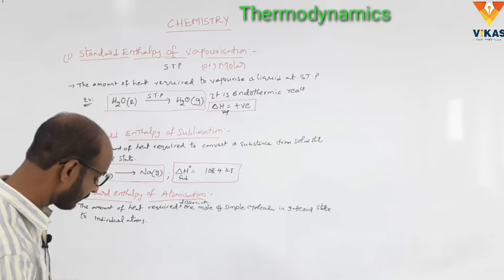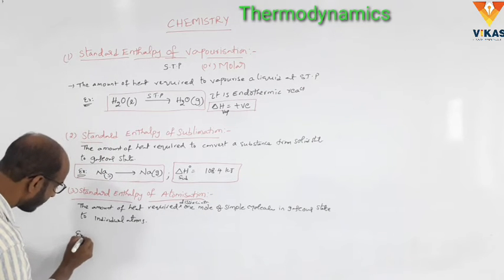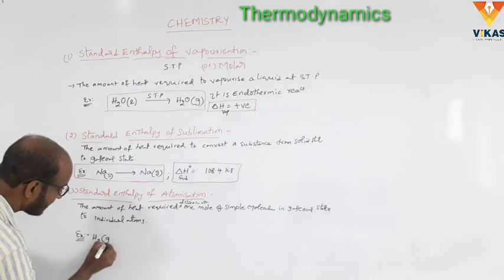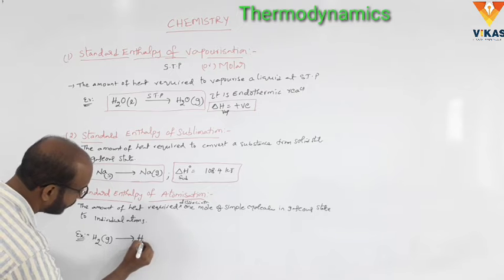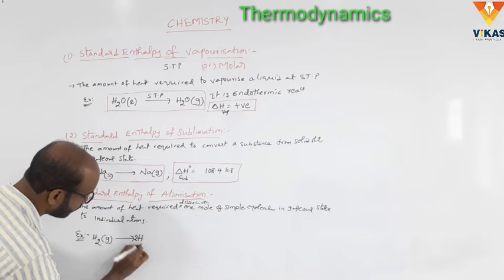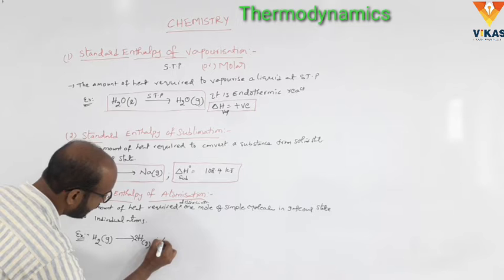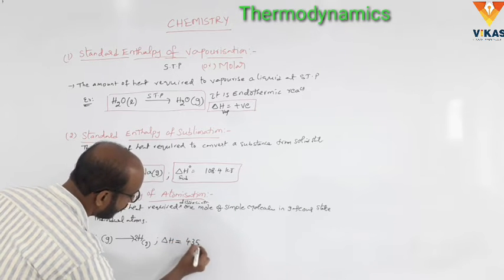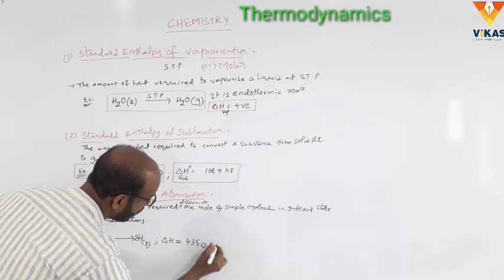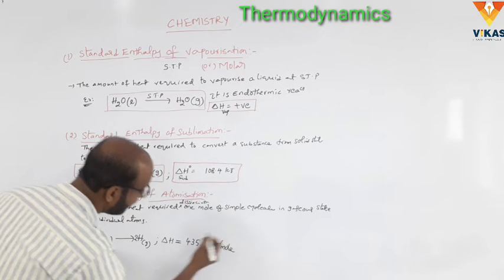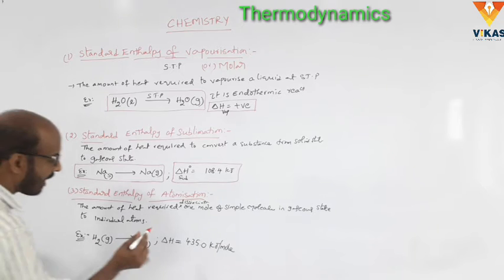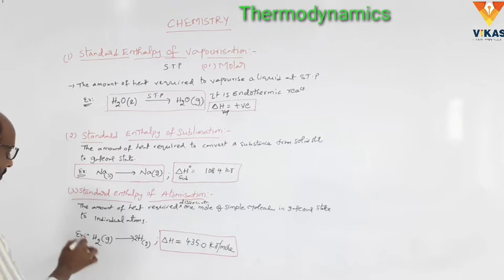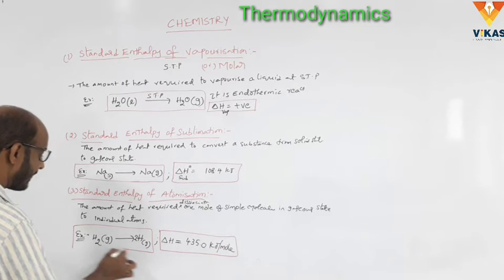Here the example is H2, hydrogen in gaseous state, to H gas. Here delta H is equal to 435.0 kilojoules per mole. This is the standard enthalpy of atomization. This enthalpy change, 435.0 kilojoules, is the example of the standard enthalpy of atomization.